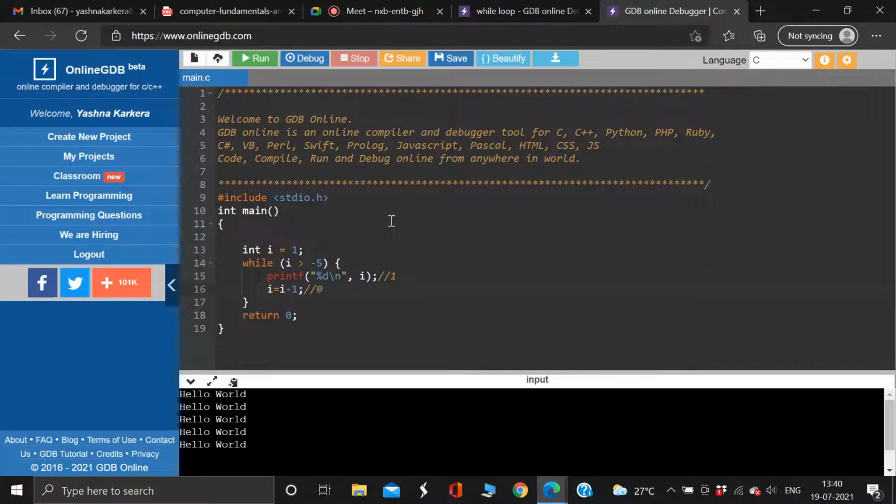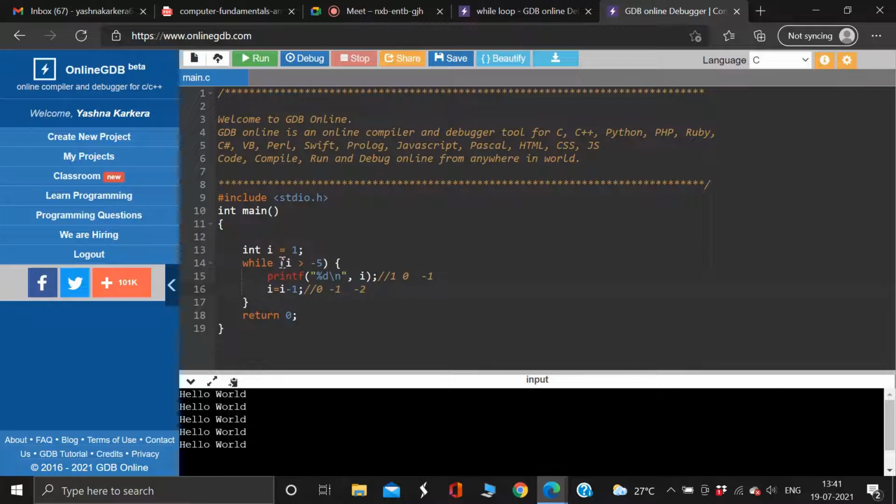0. Now it will check if 0 is greater than or equal to -5. It is true. When this condition is true, it will print the number. Now it will again reduce the value of i by 1, so 0 minus 1 is going to be -1. Again, it will check if this condition is true, if -1 is greater than -5. It is true, so it will print -1. Now again I'm reducing -1 by 1, that is going to be -2. You know, right? Among negative values, -2, -1 is greater than -5 or -6.